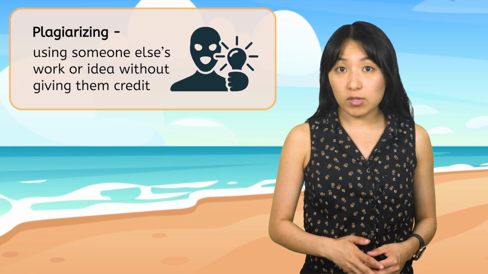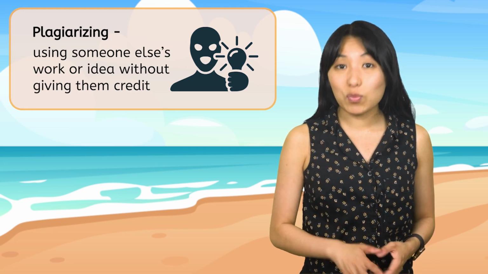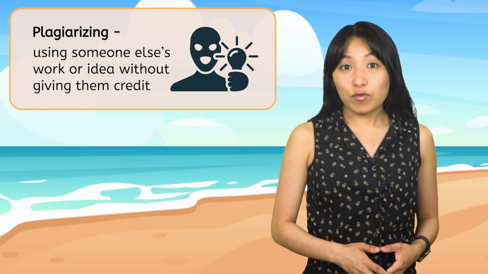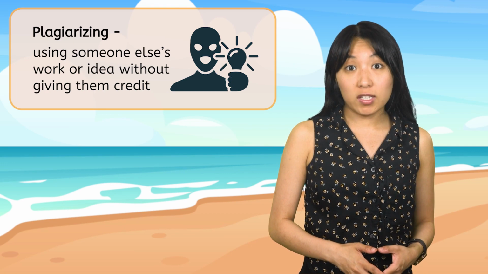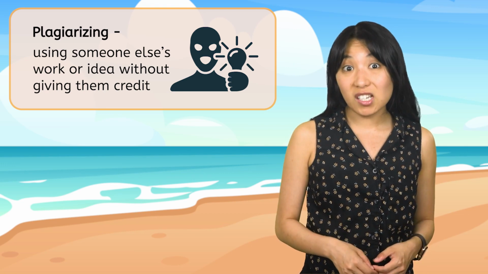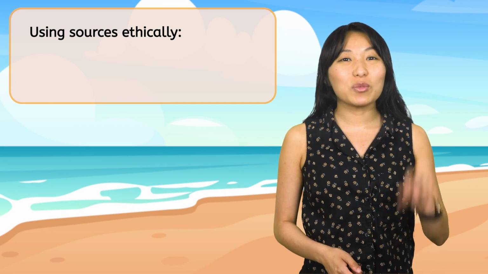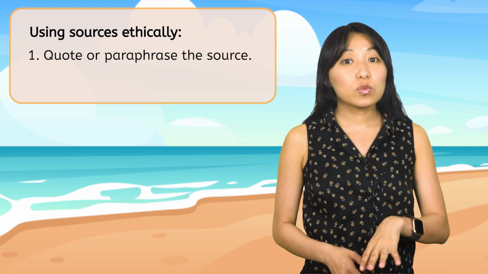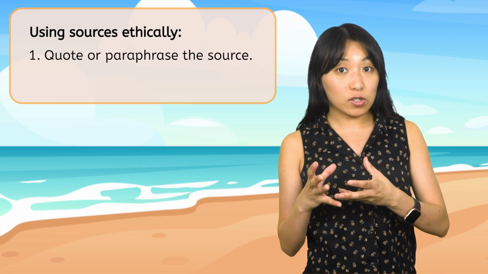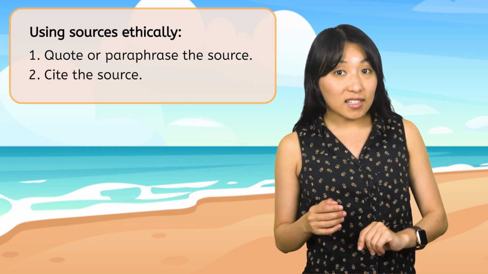To convince Sourceville that it's safe to enjoy their beach, we'll summarize information from the 2 credible sources. But we want to make sure we're not plagiarizing or using someone else's work or idea without giving them credit. If you've ever had someone take credit for your idea or work, then you know it doesn't feel good. To avoid that, we'll use sources ethically by following 2 steps. First, we either quote or paraphrase the source, then we cite it.